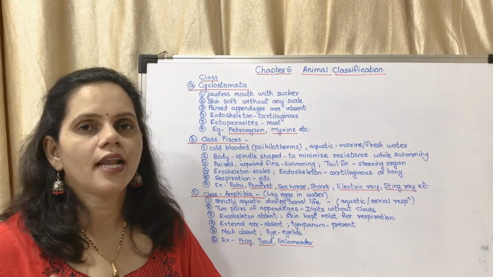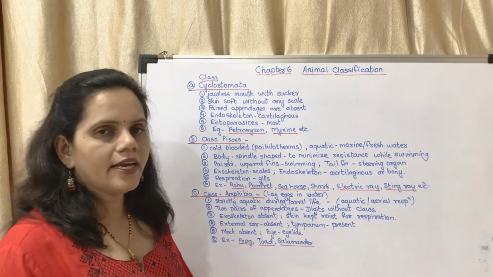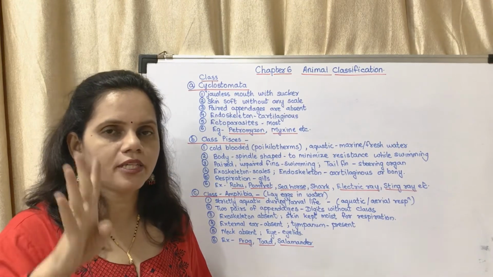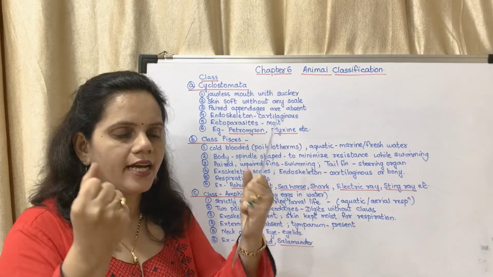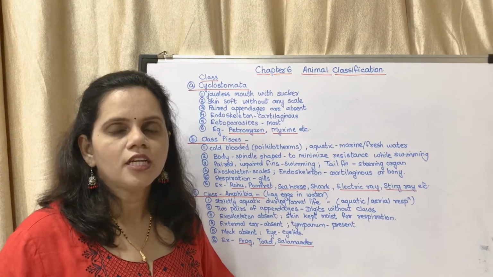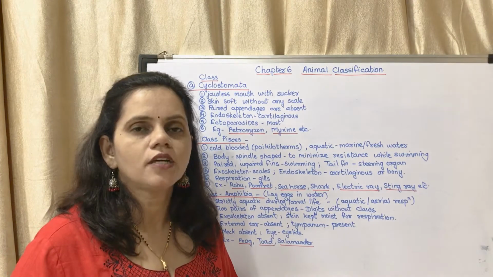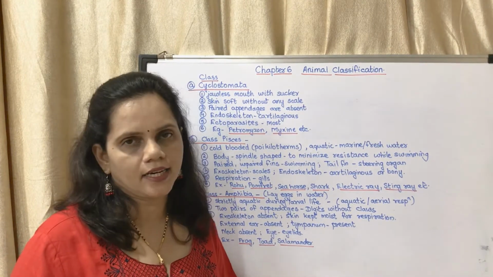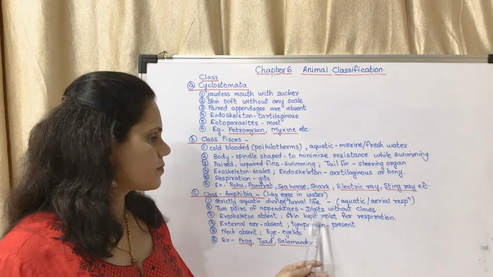Aerial means on land. Next, two pairs of appendages. They have forelimbs and hind limbs. That means four legs. Forelimbs means hands. These are our forelimbs. Hind limbs means legs. In case of a frog, the front two legs are called forelimbs, and the back two legs are called hind limbs. So they have two pairs of appendages.